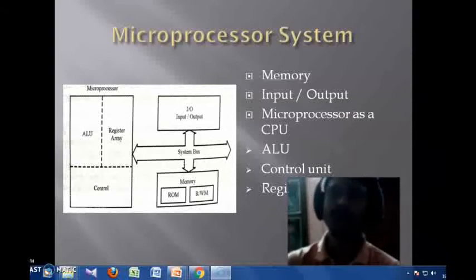So for a user, it is very difficult to remember all these instructions in a binary form. That's why we want instructions in a word form that will help us to develop the program very easily. It will be very easy if we write it in a word form. So this kind of language is called the assembly level language.